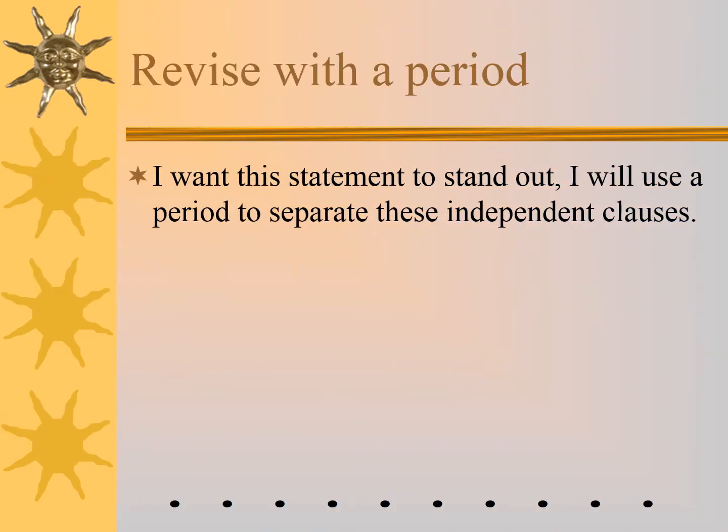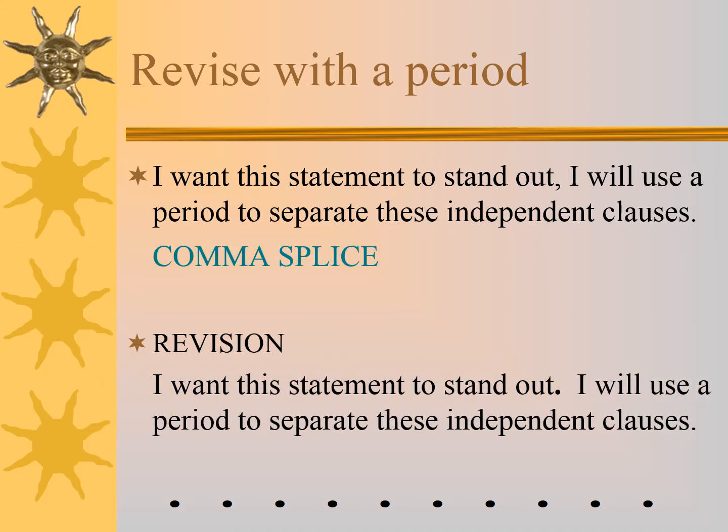Revise with a period. I want this statement to stand out. I will use a period to separate these independent clauses. Okay, perfect. Here we have the weak comma, yes. We have an independent clause, I want this statement to stand out, and another independent clause, I will use a period to separate these independent clauses. Very good. Here we go. Comma splice issue. Yes, look here, the period separates the two independent clauses.